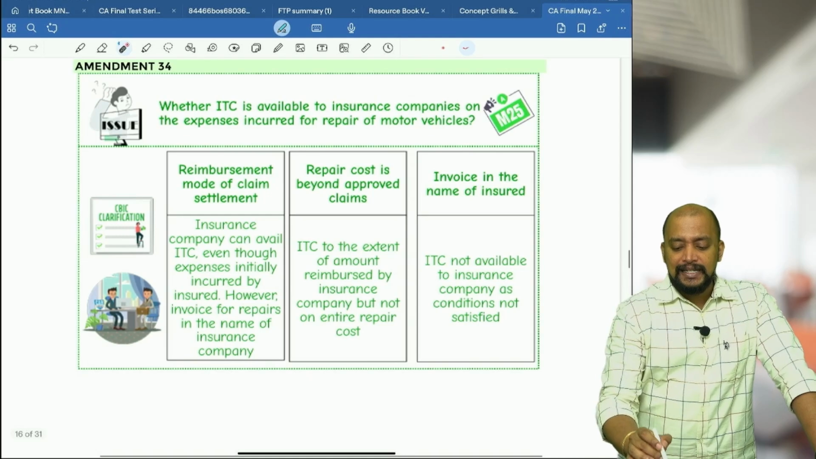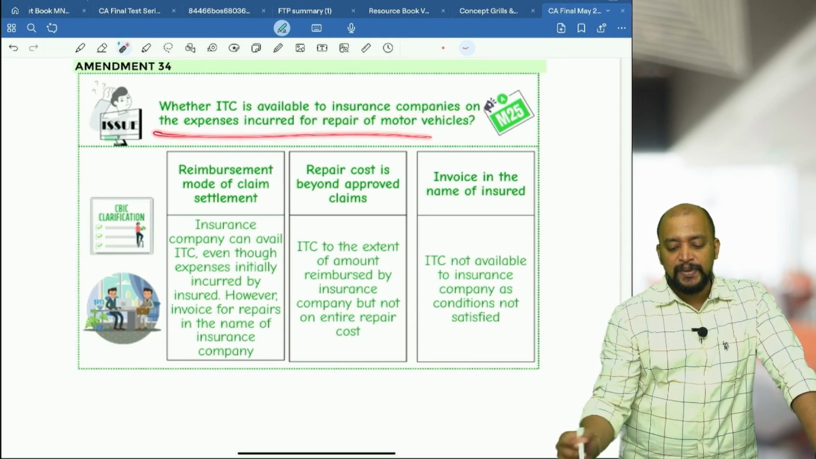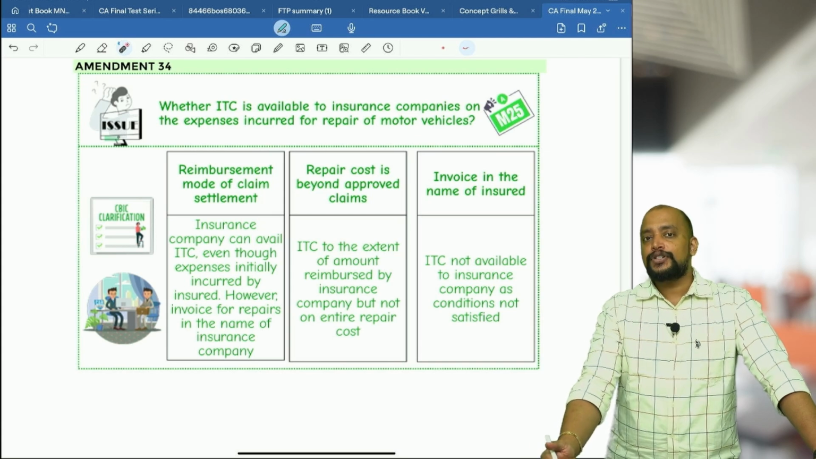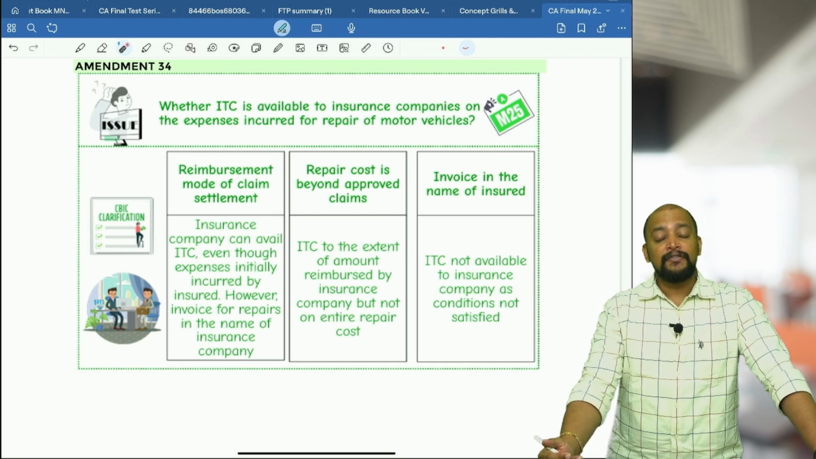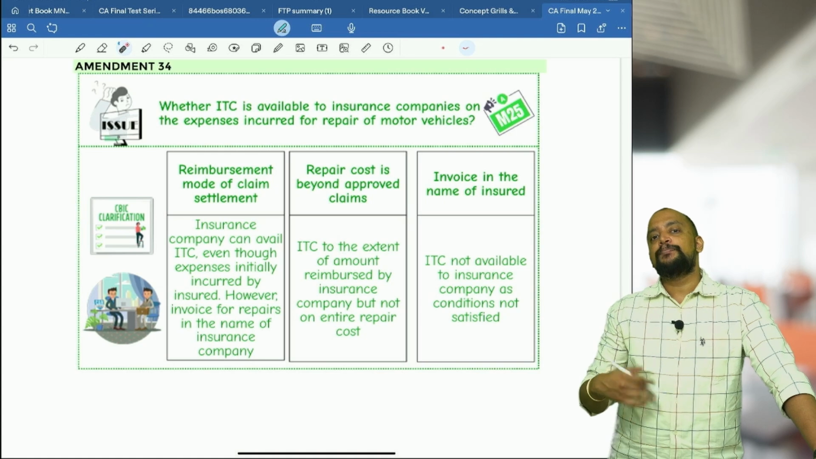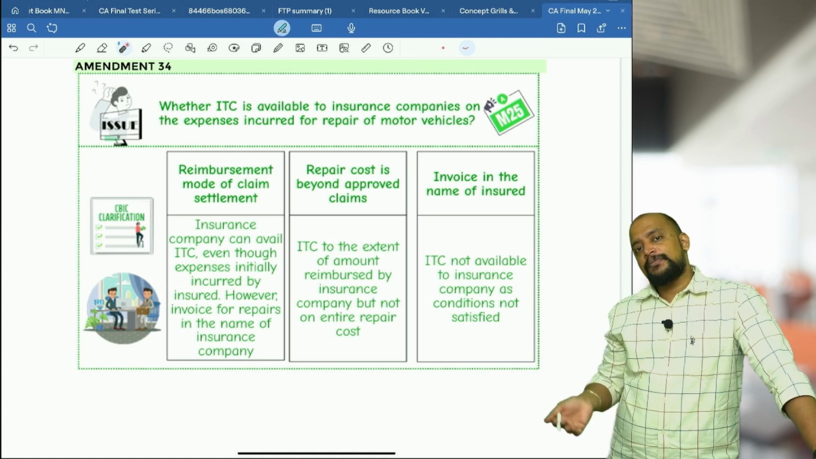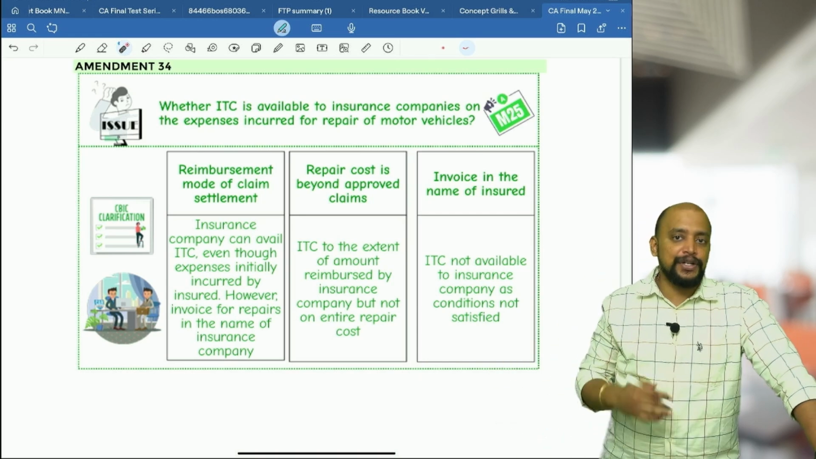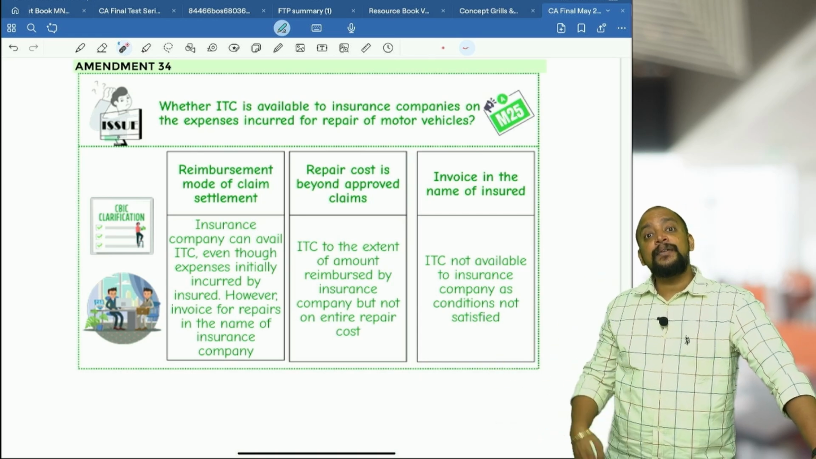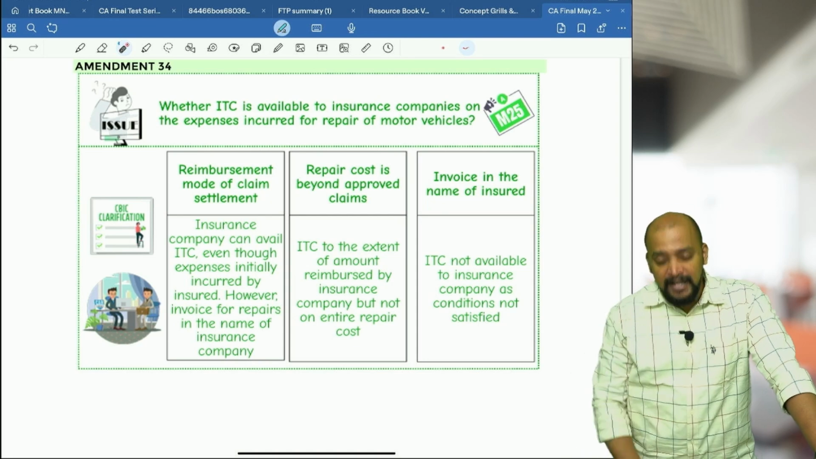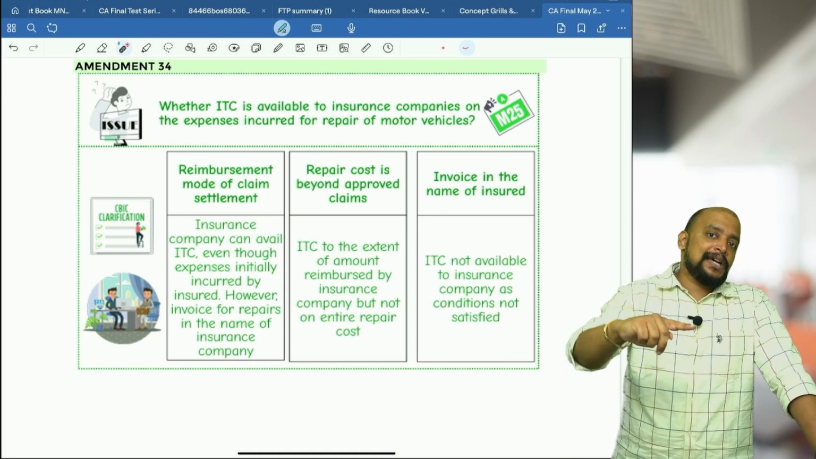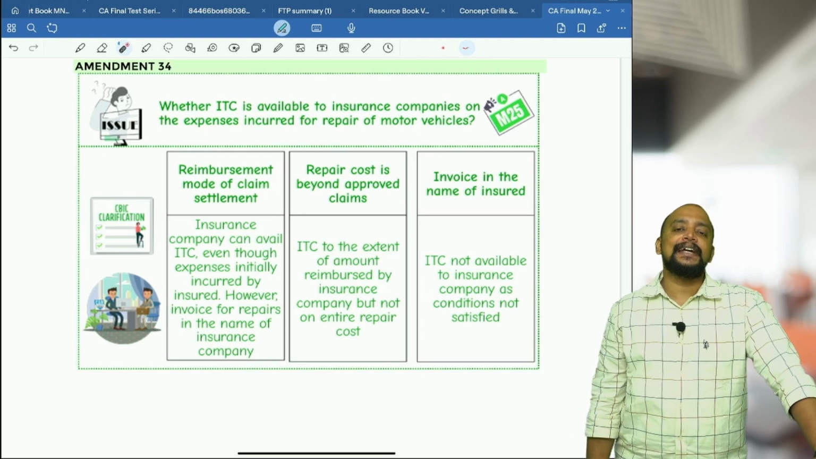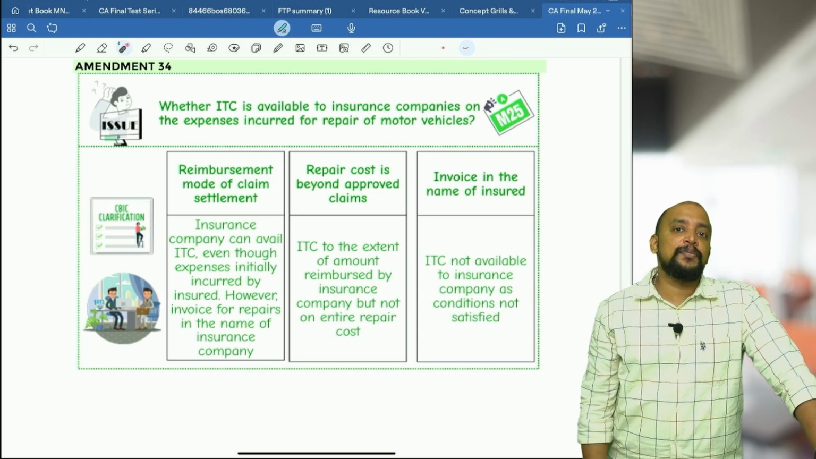Next, whether ITC is available to insurance companies on the expenses incurred for repair of motor vehicle. Usually these garages or workshops will provide the repair services for which insurance company will pay the money. Suppose if insurance company pays the money, the bill will be in the name of insurance company, definitely insurance company can take ITC, there is no issue. But there is something called the reimbursement mode of settlement of claim. What will happen? First the insured will pay the repair charges and the insurance company will reimburse the insured. In that case, can the insurance company take ITC? Of course, yes, if the invoice is in the name of insurance company.